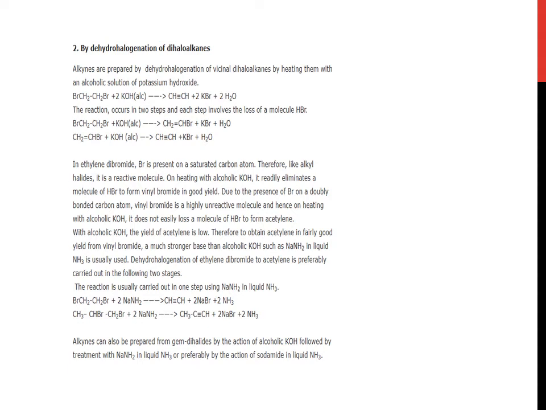Alkynes can also be prepared from gem dihalides by the action of alcoholic potassium hydroxide followed by treatment with sodamide in liquid ammonia, or preferably by the action of sodamide in liquid ammonia.